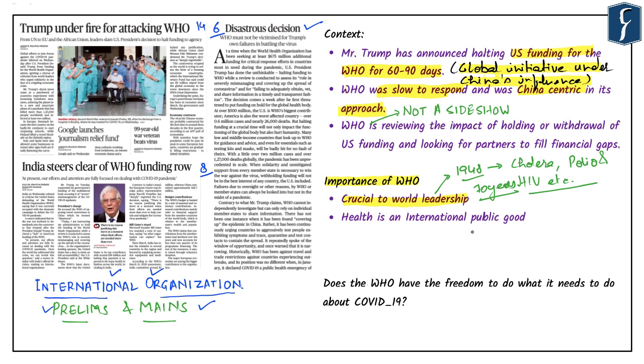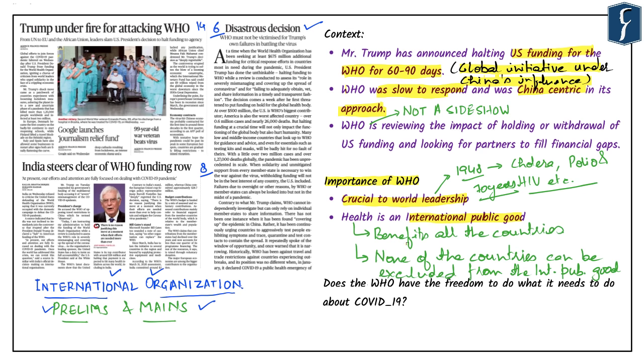The second important aspect that we need to understand is that whenever we talk about health, global health coordination is one form of international public good. When we call something an international public good, it means that this is something which benefits all the countries. At the same time, none of the countries can be excluded from the benefits of an international public good.